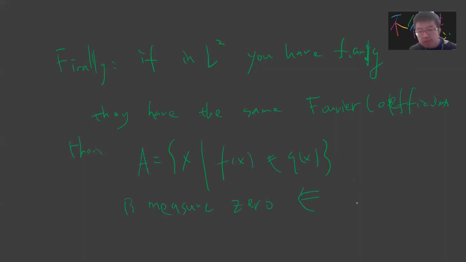The reason is that the norm of f minus g squared is 0. Any non-negative function whose integral is 0, by the previous proof, has non-zero part of measure 0. Okay, so this is the final result.